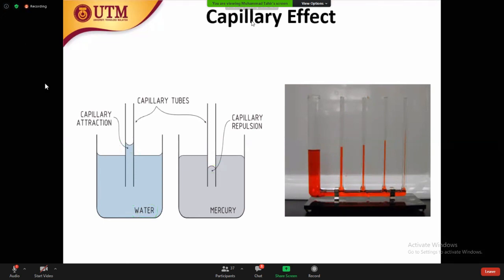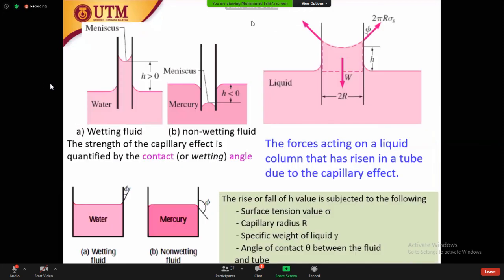So this is another example. You can see here different examples of this surface tension. You can see the different meniscus, and you can get different heights. This all depends on the properties of the fluid and also the size of the diameter and the meniscus. Sometimes you have the lower meniscus or maybe the higher meniscus.